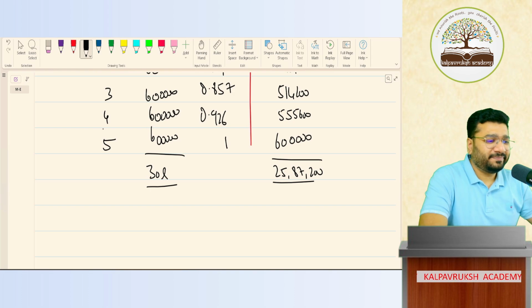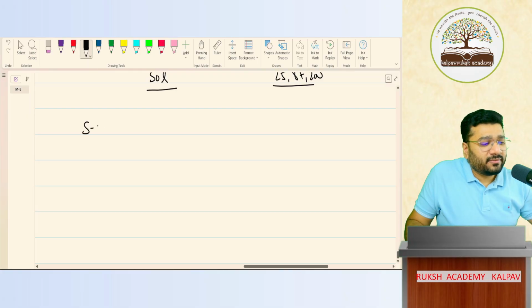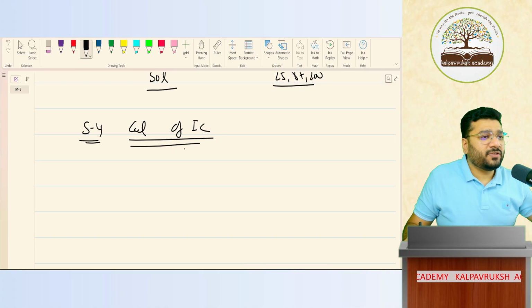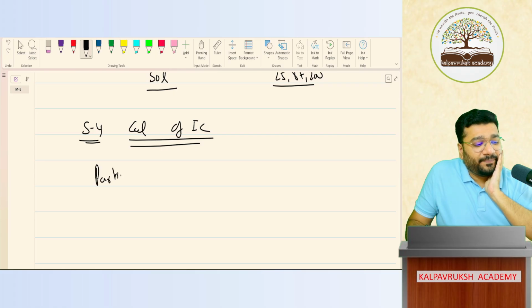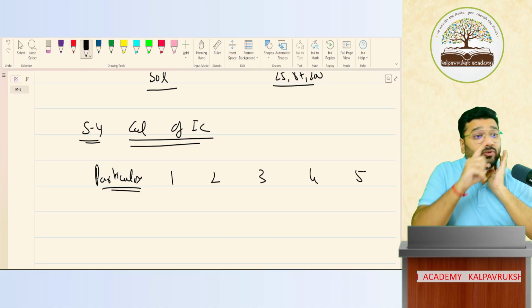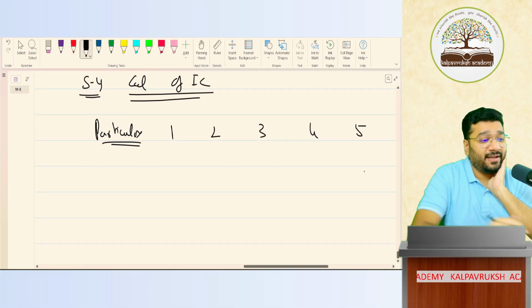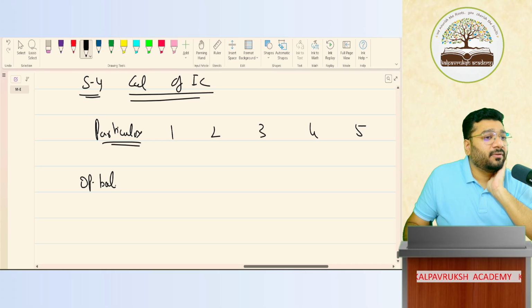Go home. Next is what? Calculation of interest cost. This format also I forgot. Particulars. 1, 2, 3, 4, 5. Then opening balance of what? This is not the opening balance of CSC.